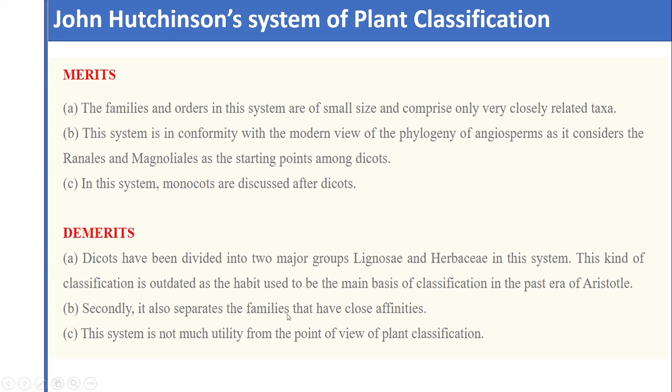Secondly, it also separates the families that have close affinities. Because of this consideration, many plant families which were closely related with each other become separate in this classification system. This system is not of much utility from the point of view of plant classification. Being a phylogenetic system, we cannot use it practically for the classification of plants.